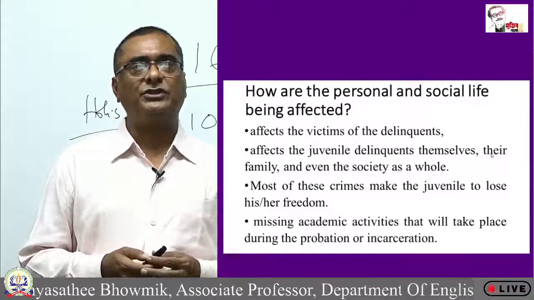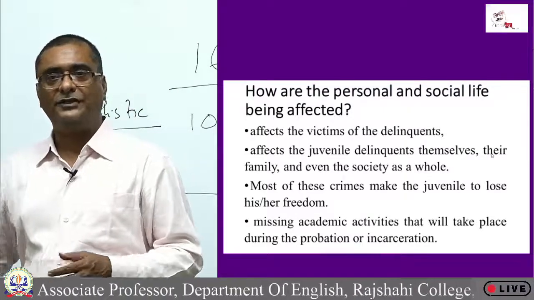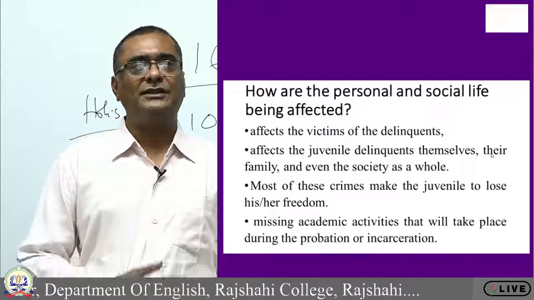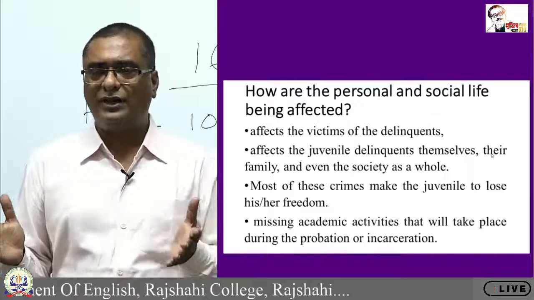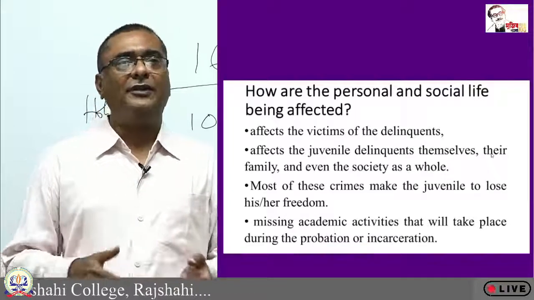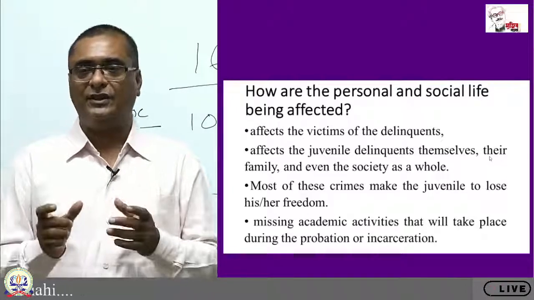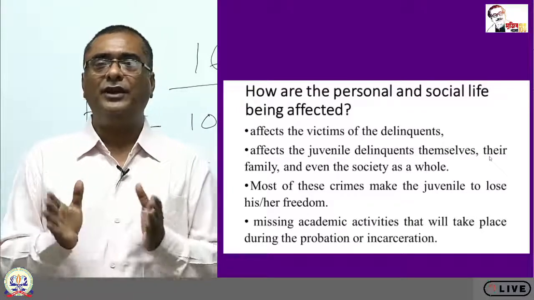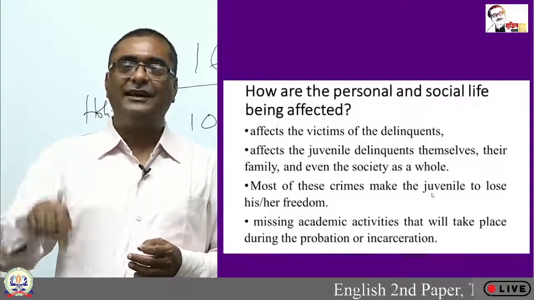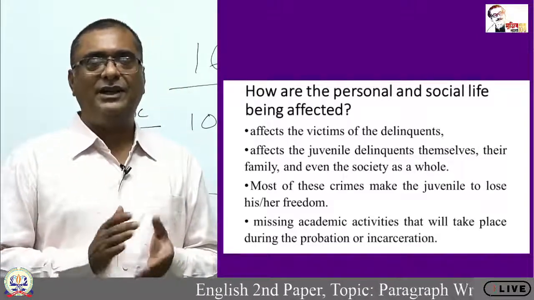How are the personal and social life being affected? So what are the effects of these if the children become delinquent? Affects the victims of the delinquents. Those who are affected by the delinquents, there is obviously an impact. Affects the juvenile delinquents themselves. So the teenagers or the children who are delinquents and who are doing criminal activities, they are affecting others whom they are making victims, and they are also victimizing themselves,